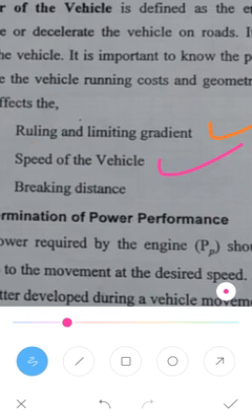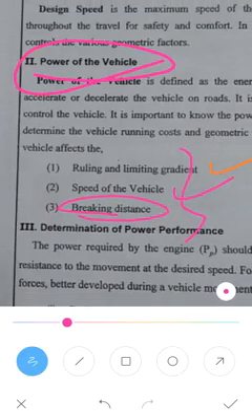Whatever the speed of the vehicle is, that will alter and may be increased or decreased based on the power of the vehicle. Next is the braking distance. If the power of the vehicle is more, the vehicle moving and accelerating at a high speed, there the braking distance will also be more. Okay, so these are the three factors which are functions of the power of the vehicle.